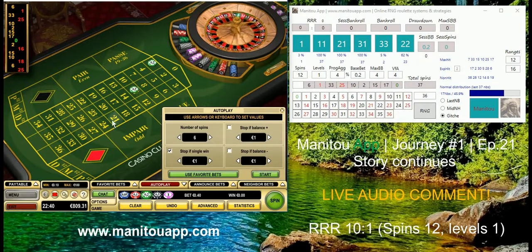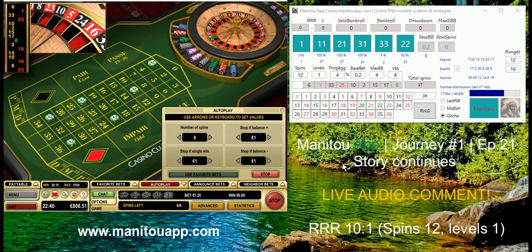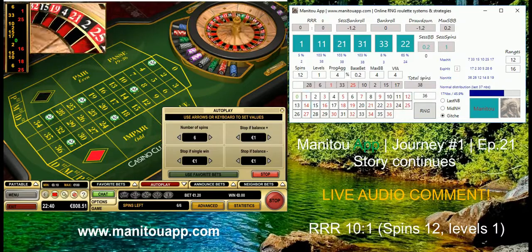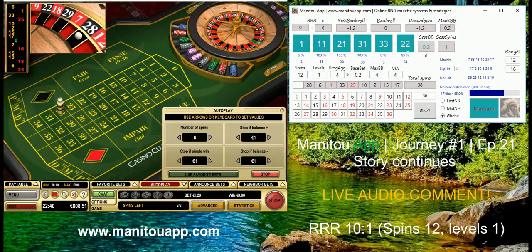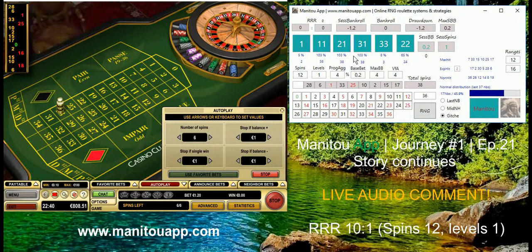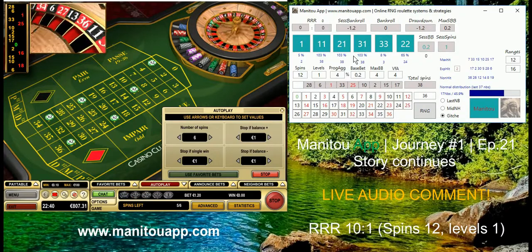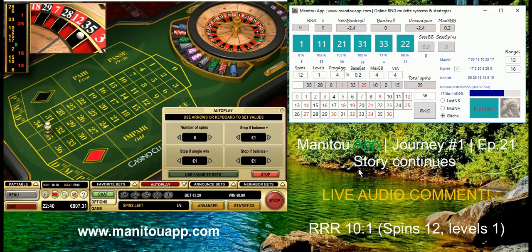I start to bet, and be careful because with the current algorithm you will not just play 12 spins without a change of these numbers. These numbers can change anytime you play because it's something like dynamic selection of the numbers during the session.